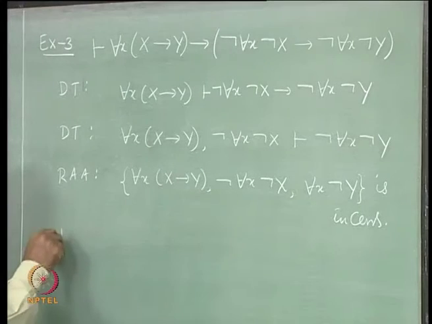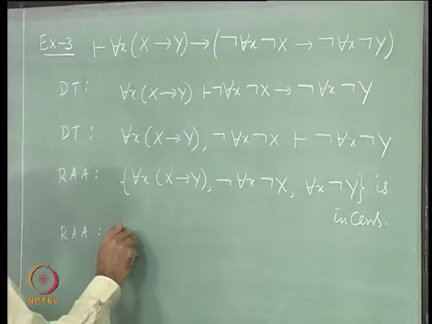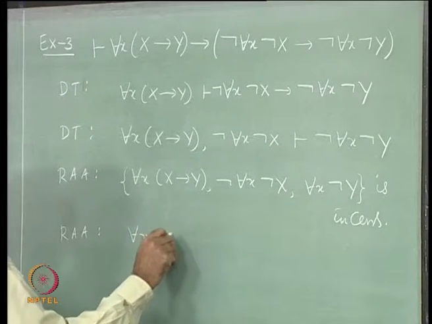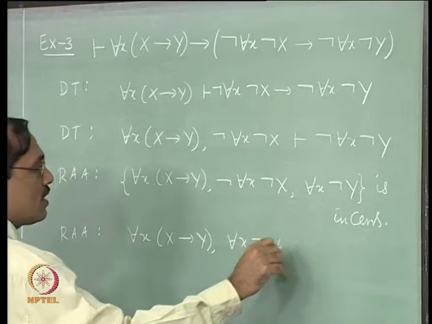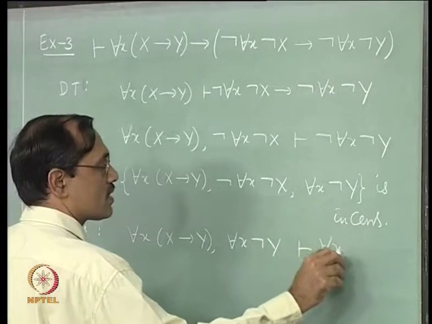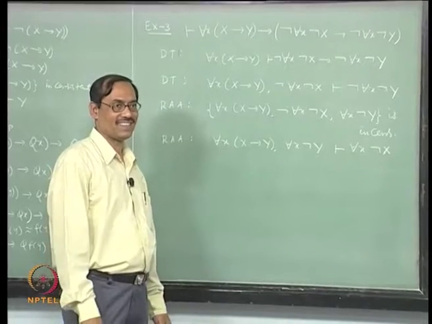Once more use RAA to take that negation to the other side. So, we say for each x implies y, for each x not y entails for each x not x. Now, you see contraposition has been used through RAA. We should be able to prove this.